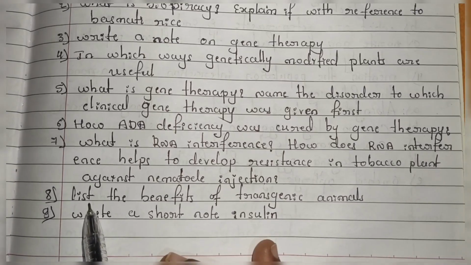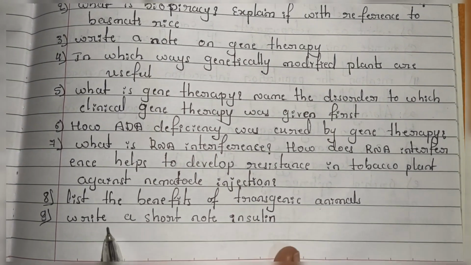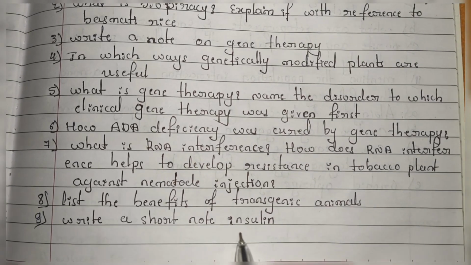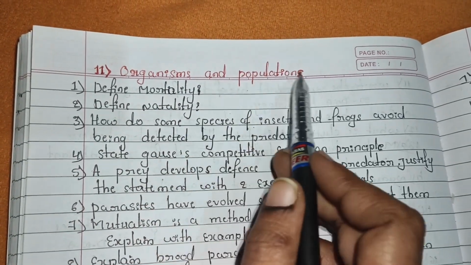So next, the 8th one is list the benefits of transgenic animals, and the 9th one is write a short note on insulin. Next, the 11th chapter is Organisms and Populations.